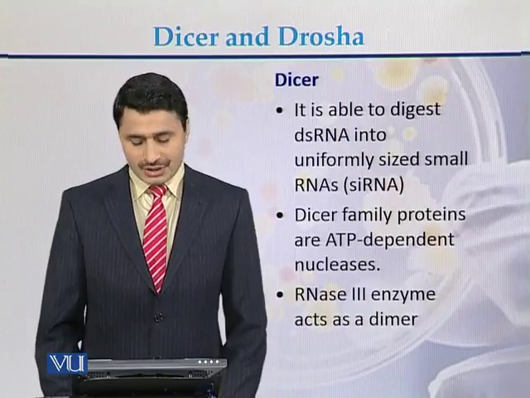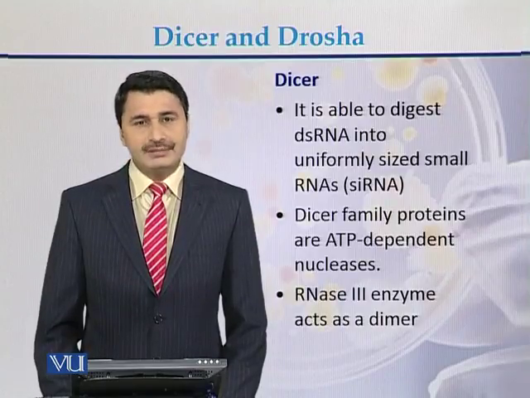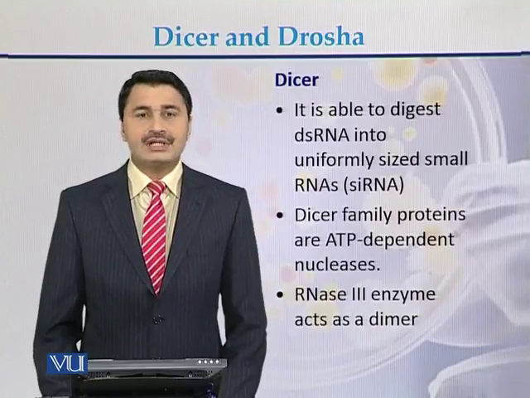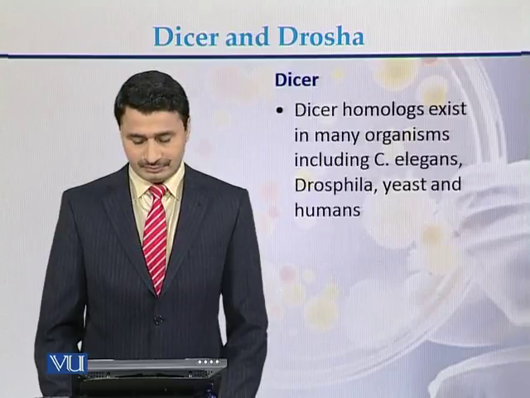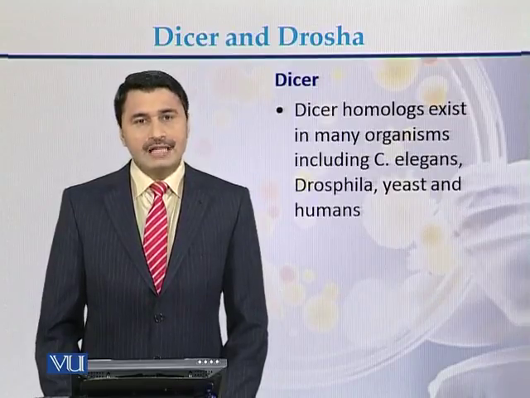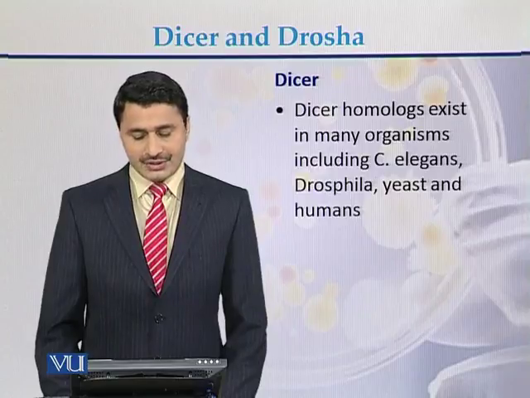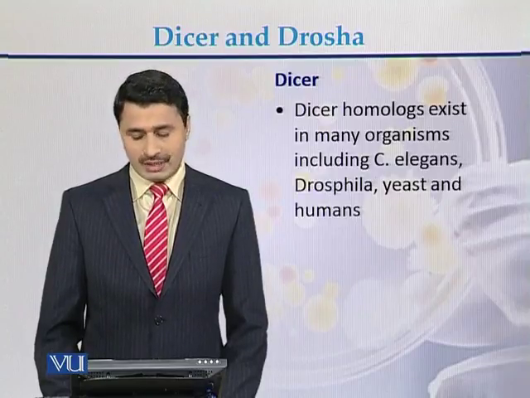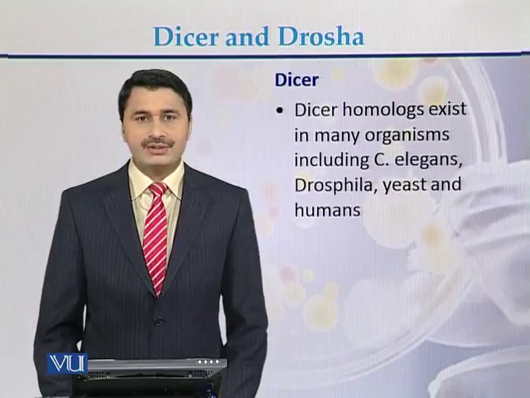Dicer family proteins are ATP-dependent nucleases. RNase 3 enzymes act as dimers. Dicer homologs exist in many organisms, including C. elegans, Drosophila, yeast, and humans.